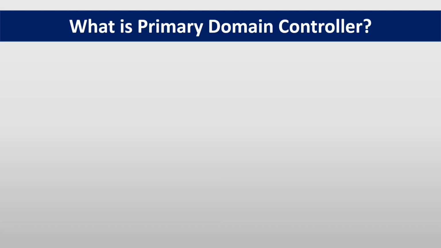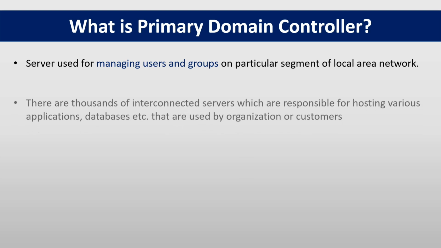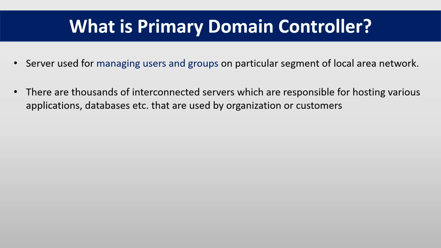What is primary domain controller? Primary domain controller is a server used for managing users and groups on a particular segment of a local area network, that is LAN. There are thousands of interconnected servers which are responsible for hosting various applications, databases, etc.